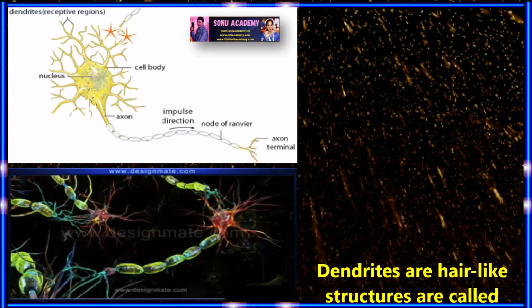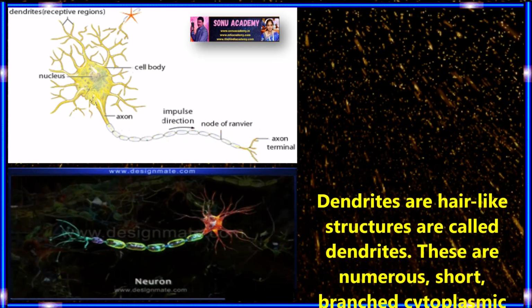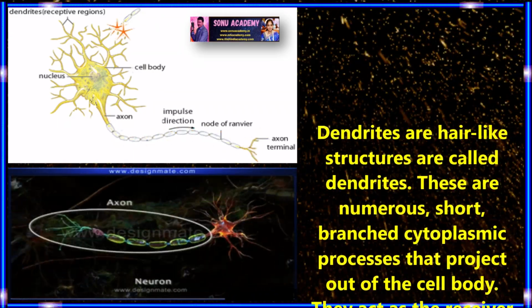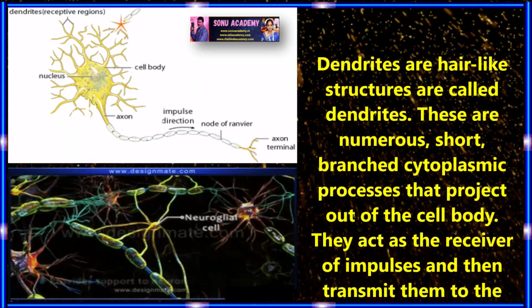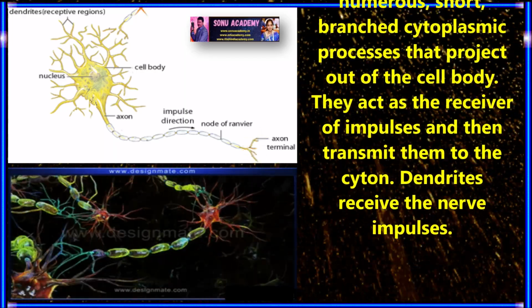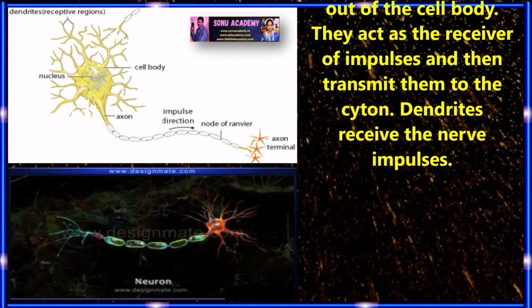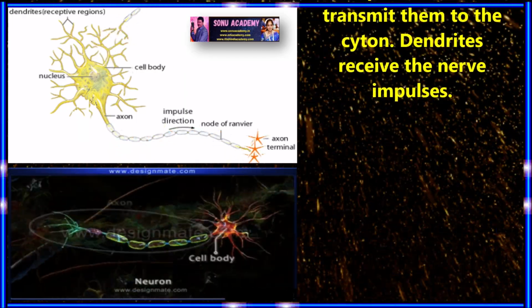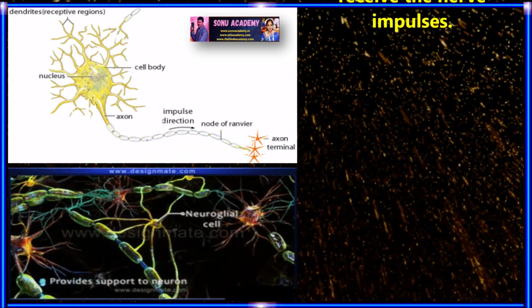Children, let us discuss dendrites. These hair-like structures are called dendrites. These are numerous short, branched cytoplasmic processes that project out of the cell body. They act as receivers of impulses and then transmit them to the cyton. Dendrites receive the nerve impulses.